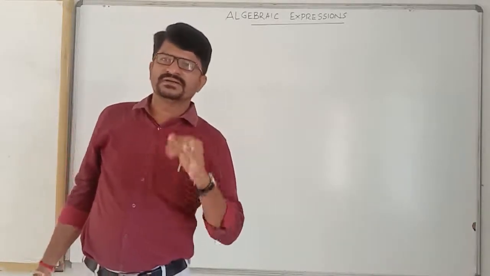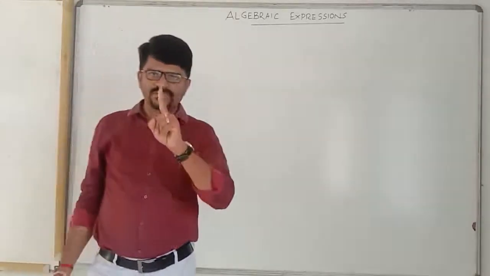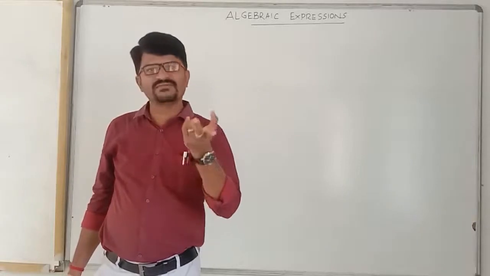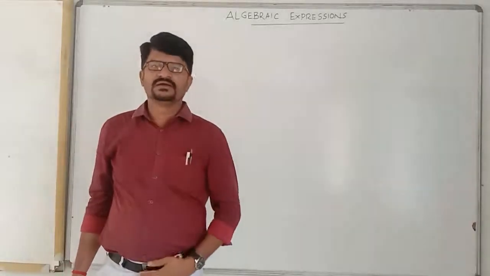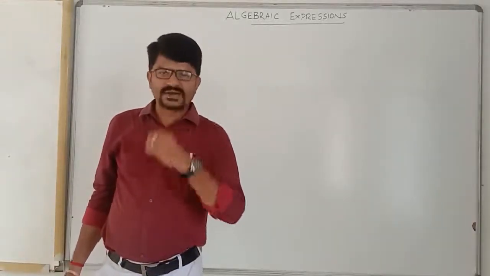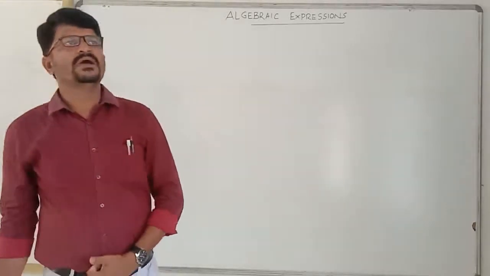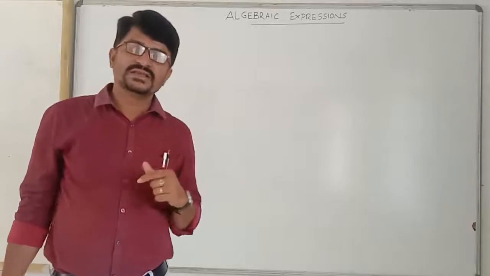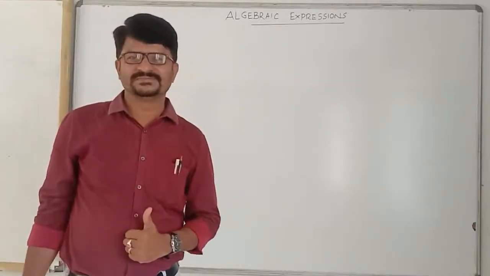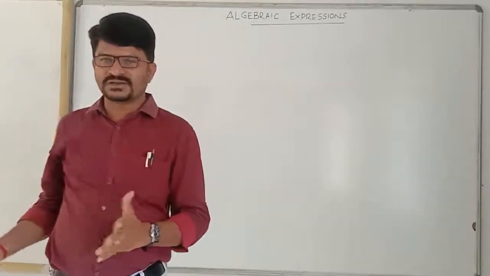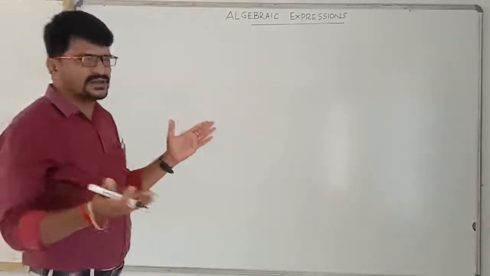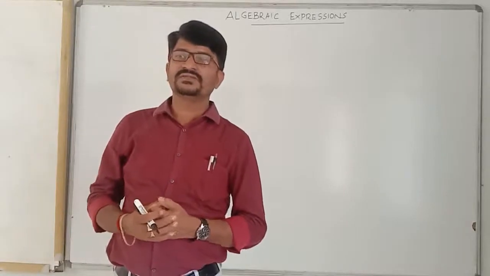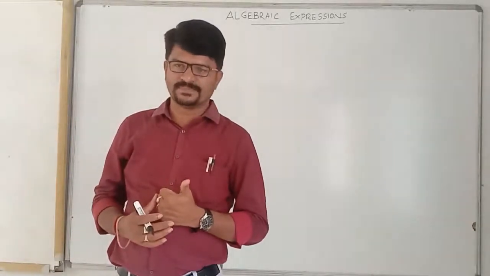Monomial means the expression which contains only one term. If it is two terms, that is binomial, and if it is three terms, that is trinomial. Okay. Now, suppose you may have a doubt: sir, then what about more than three terms? All expressions do not contain less than three terms. They may contain more than three terms also. So then what do we call them at that time?